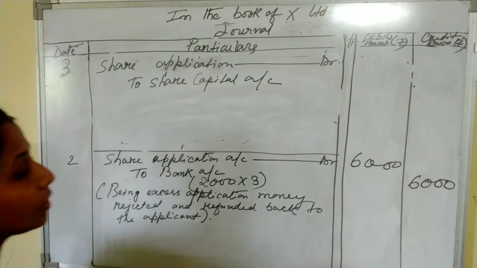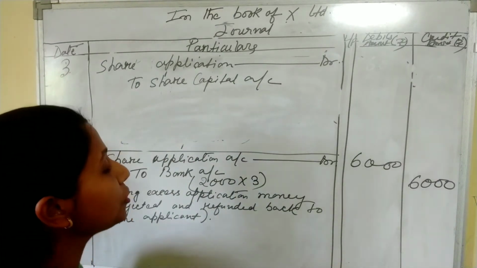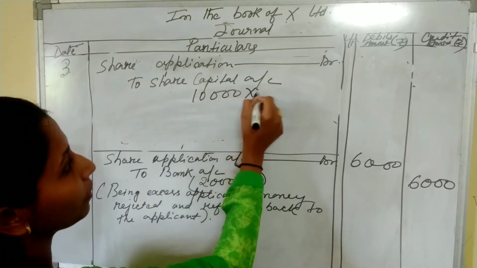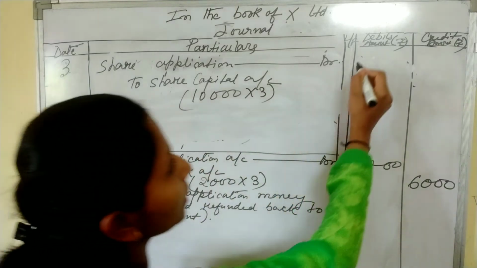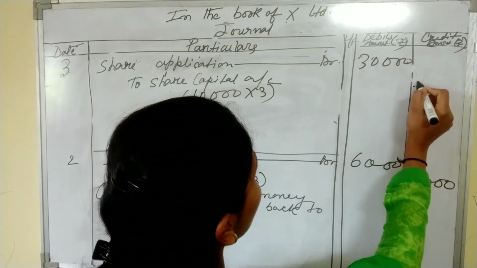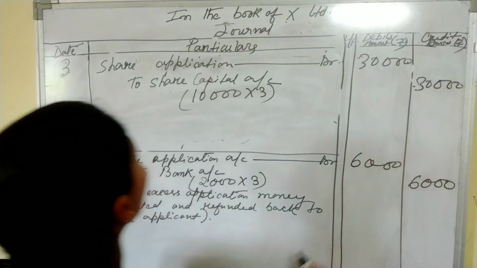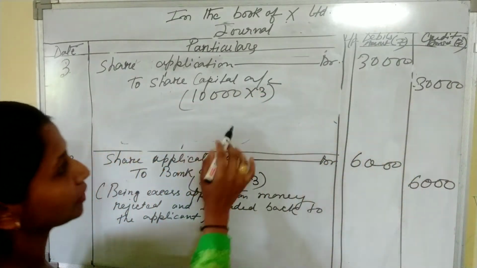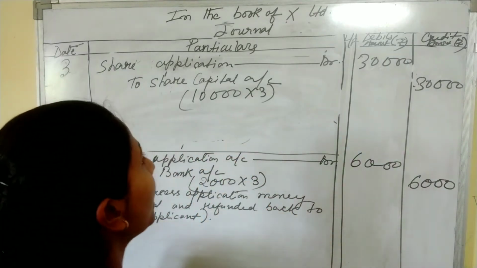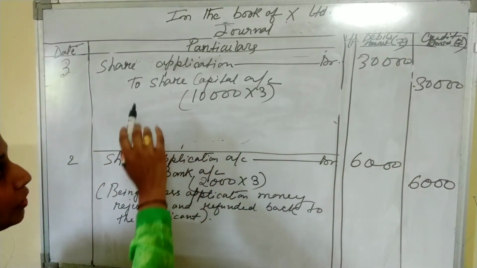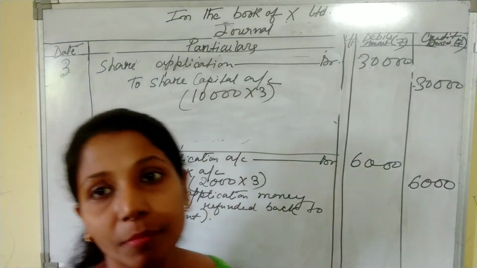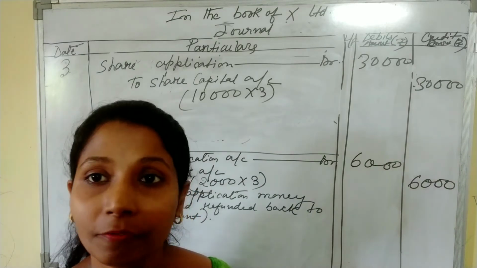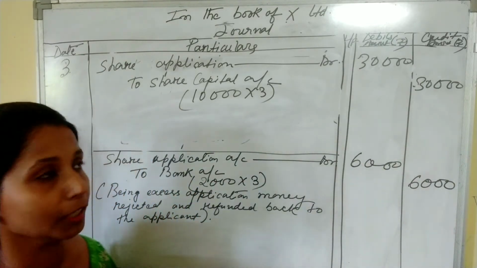So after refunding back 2,000 shares, the remaining number of shares is 10,000 and the amount is 30,000. Share application account debit to share capital account. This entry means that the remaining share application amount is transferred to the share capital account after refunding back the excess application money.